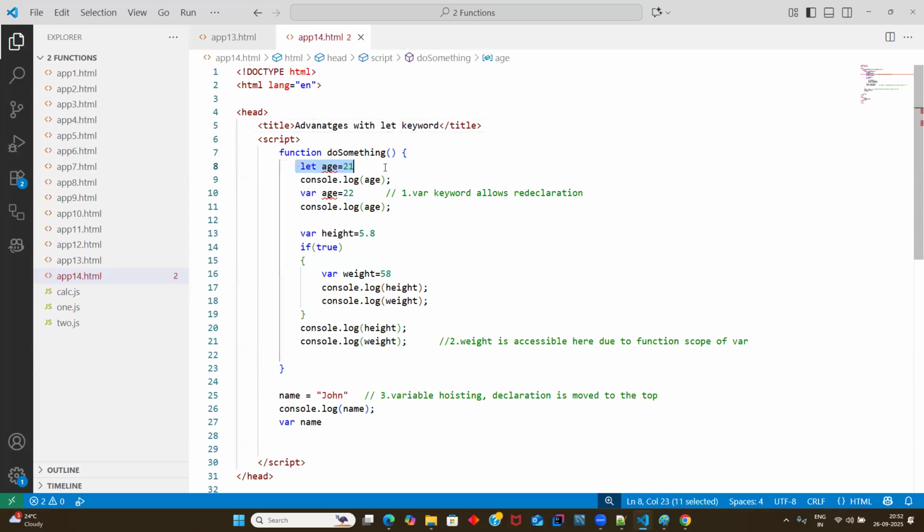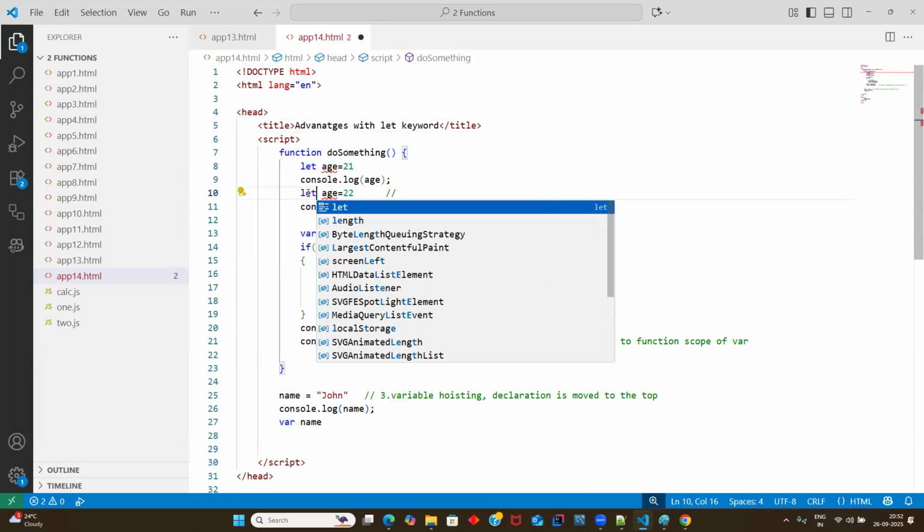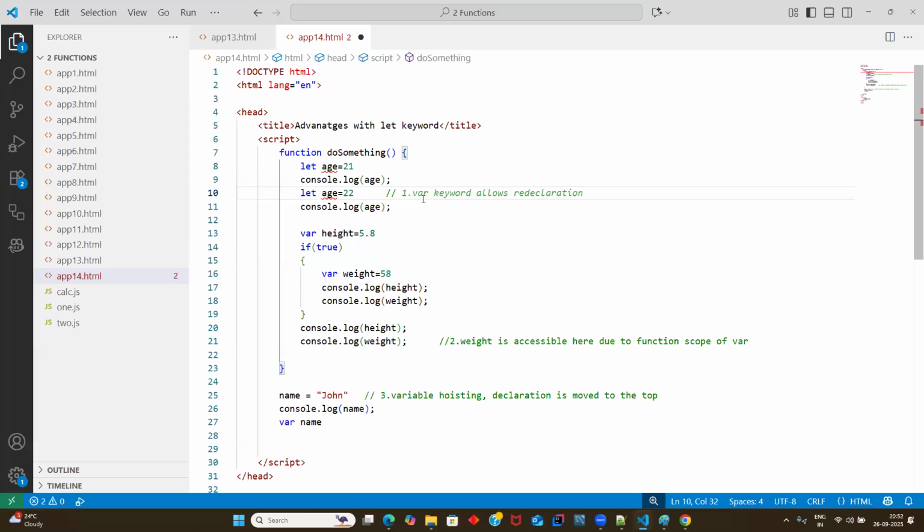Now, once you declare a variable with let, you cannot redeclare it again. If you do, definitely you will get an error. So this is the error, guys. You will get a type error actually, but the summary is the let keyword does not allow redeclaration. See, you can see the error here: cannot redeclare your variable. You can see the red symbol, but earlier we were not getting it, right? So this is one beauty of the let keyword.